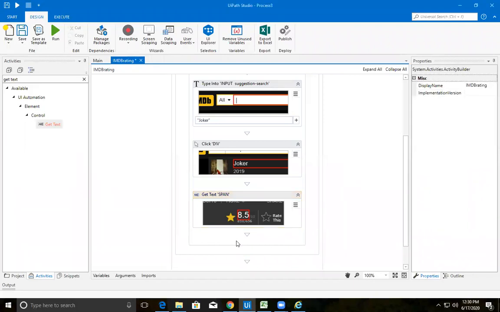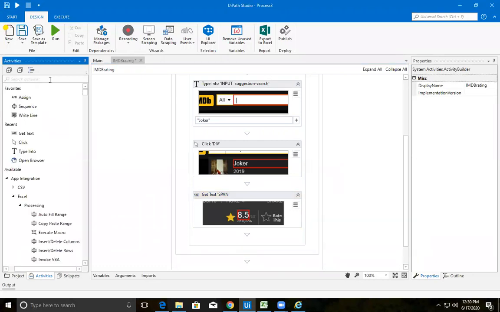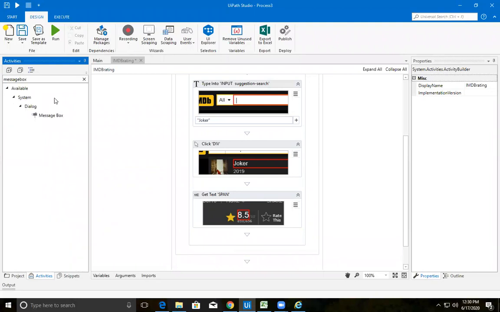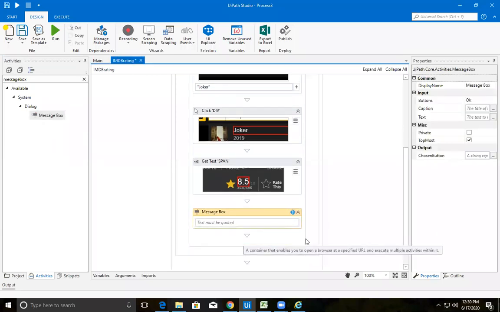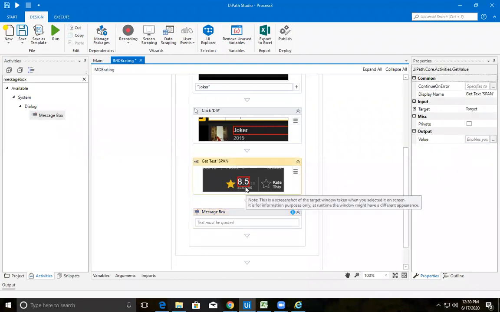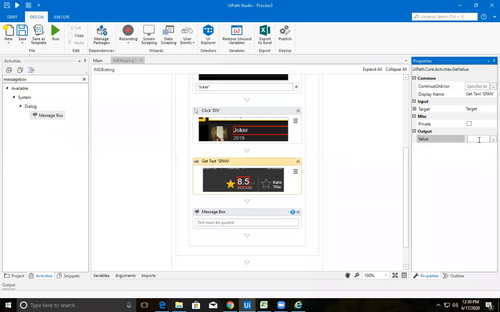Okay, so after getting this text, let us display it using a message box. Take that message box activity and drop it here. What do you want to display in the message box? 8.5. How can you know whether it is 8.5 or not? After getting this text, you need to save that in a variable. What is the shortcut key for creating a variable? Can anybody tell?